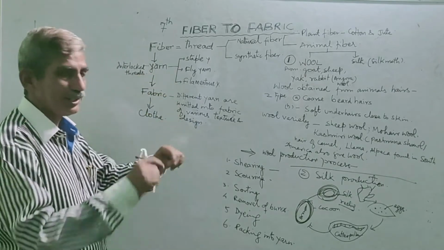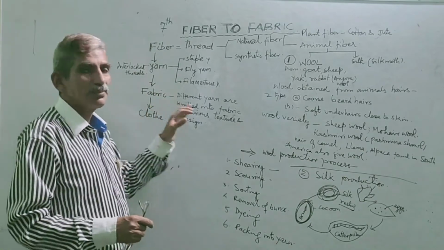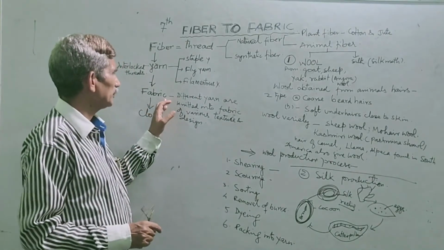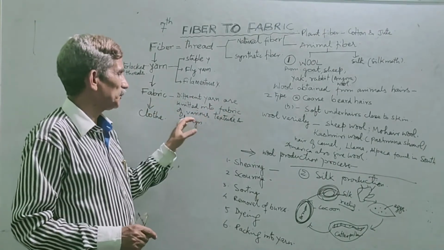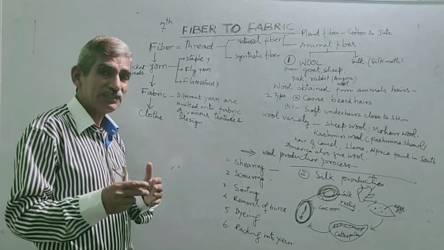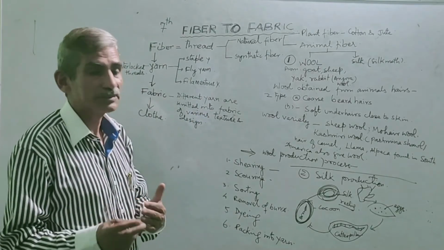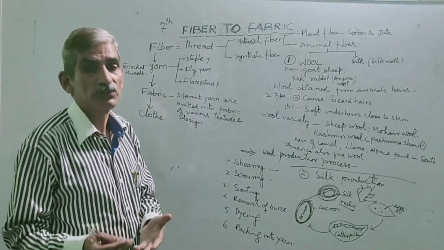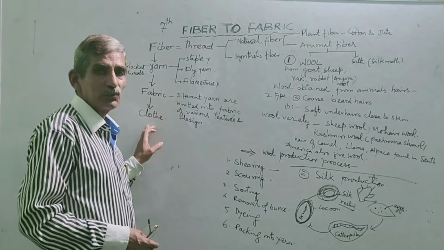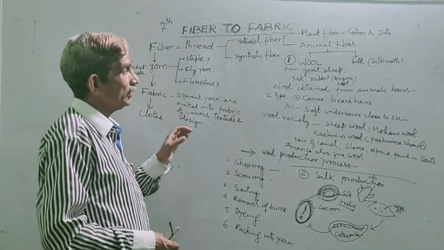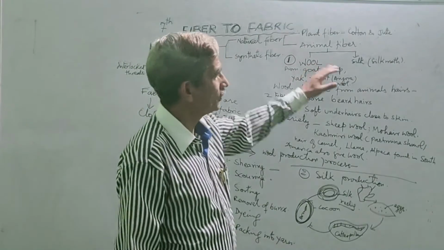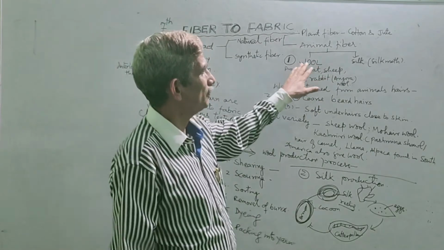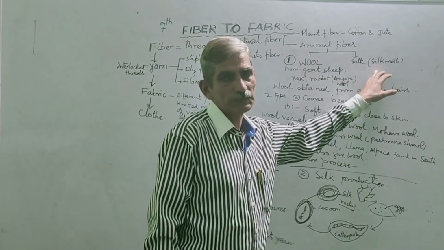Various yarns are knitted and they form fabric. Fabric means a cut piece of cloth. And when different yarns are knitted into fabric, that fabric has a different type of texture, the texture of the thread, and design and color also. So ultimately cloth is formed. So today we will talk about woolen clothes, the animal fiber. Animal fiber examples are number one wool and second is silk.